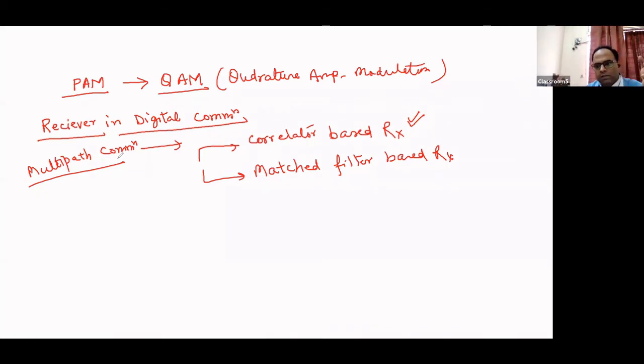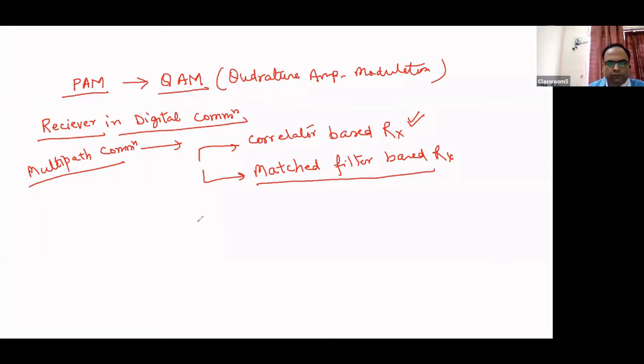But whenever we discuss receiver in a normal communication system where we are not considering that much reflections or refractions, in that case we can use matched filter receiver, because our prime objective is what, that we have to maximize the signal to noise ratio, signal power to noise power ratio, right? So matched filter receiver is very popular in a digital communication system, which we use in the conditions where normally there are not many reflectors or refractors in the channel.